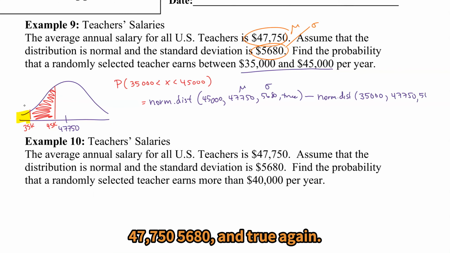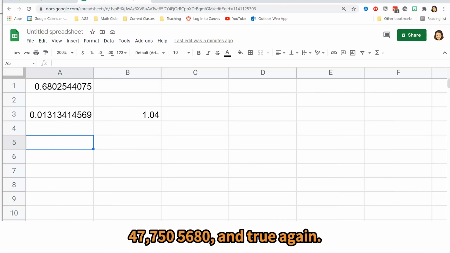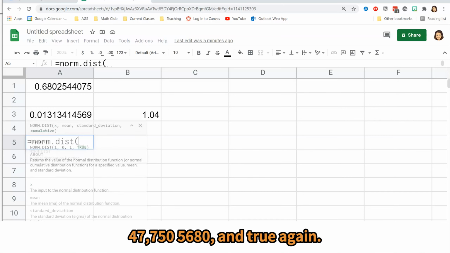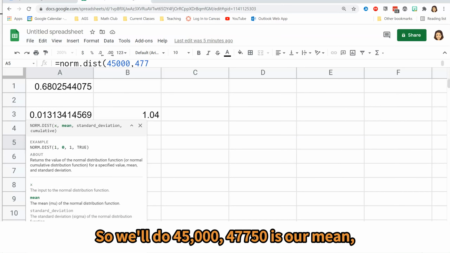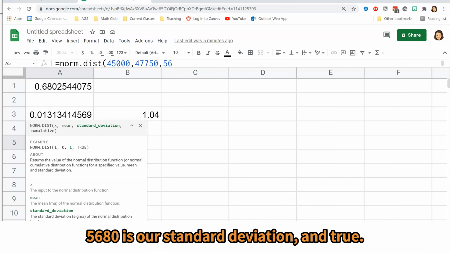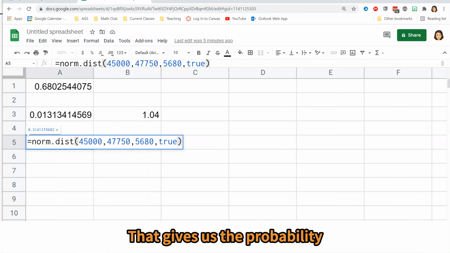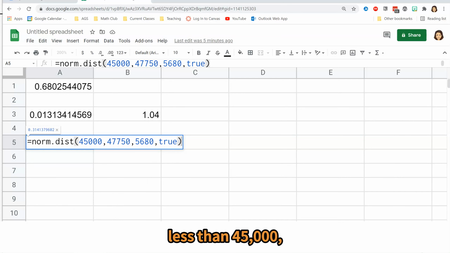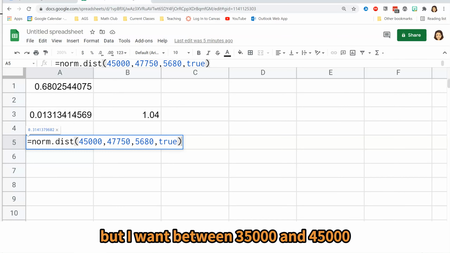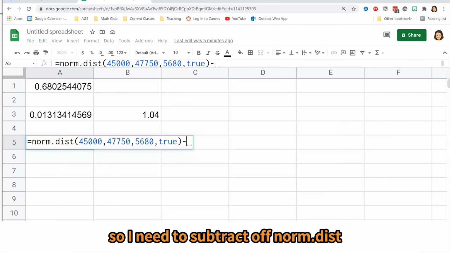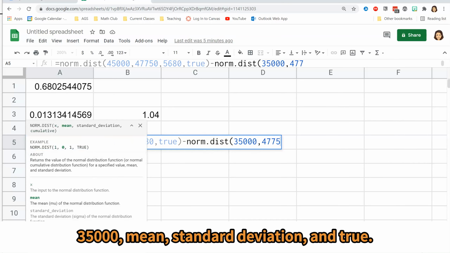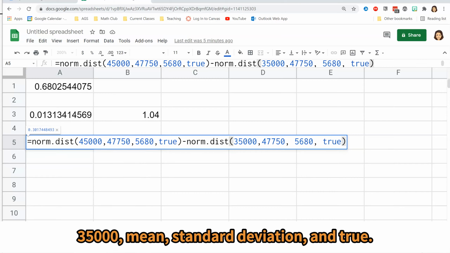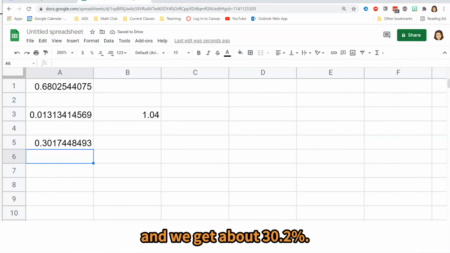47,750, 5680, and true again. So we'll do 45,000, 47,750 is our mean, 5680 is our standard deviation, and true. That gets us the probability less than 45,000, but I want between 35,000 and 45,000, so I need to subtract off norm.dist 35,000, mean, standard deviation, and true, and we get about 30.2%.